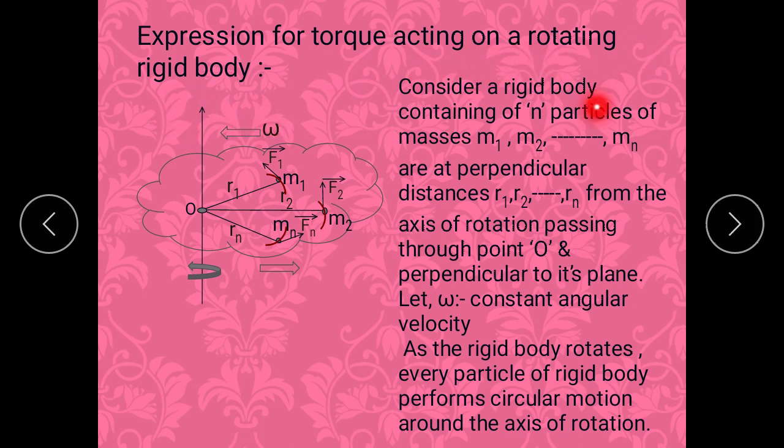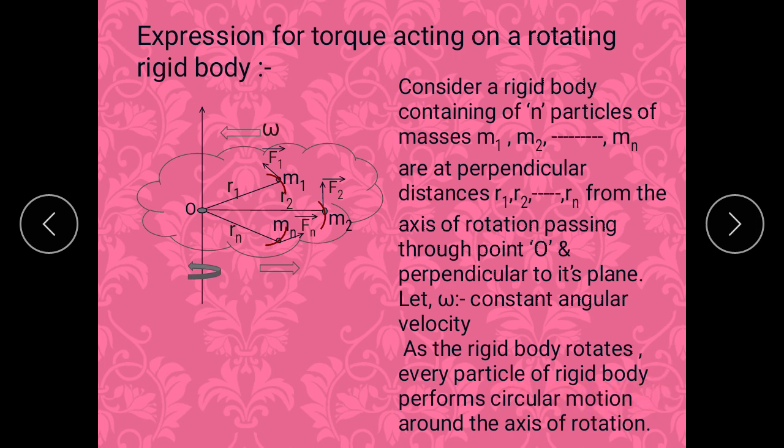Here also we have taken a rigid body which is made up of n number of particles, and the masses of that n number of particles will be m1, m2, m3 and so on up to mn, which are at perpendicular distances from the axis of rotation, that is r1, r2, r3 and so on up to rn. And the axis of rotation is passing through point O. So let omega be the constant angular velocity.